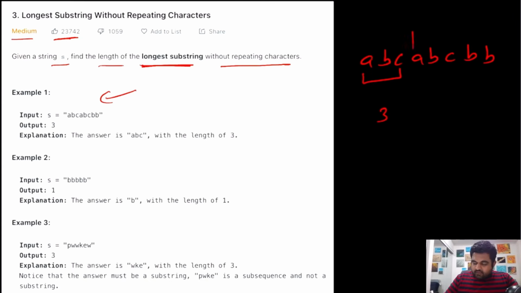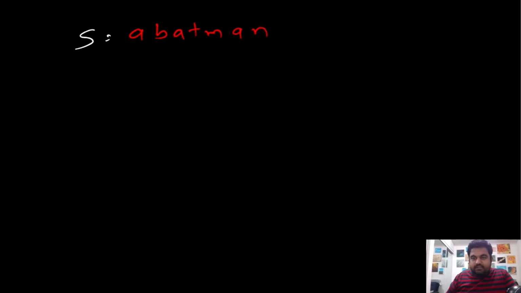We can also conclude this one as well. This also has a length of 3, and we can return either of them, but the answer we are going to return in this case is 3. Let's see what the different approaches to solve this problem would be. Suppose this is the input that we are given, and let's see how we can solve this in a brute force manner.